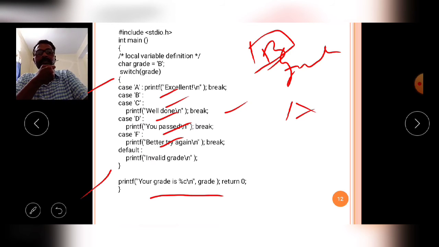it will simply print the grade value, whatever is available in the program. For example, here I am clearly mentioning the grade value as B. Now come to the program.